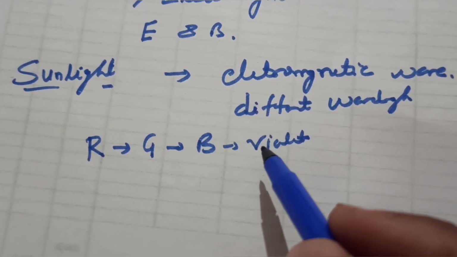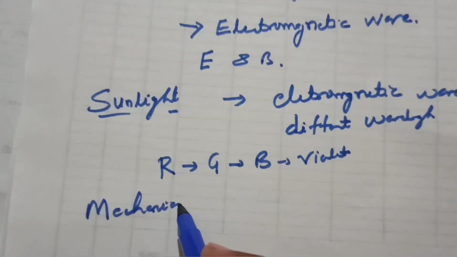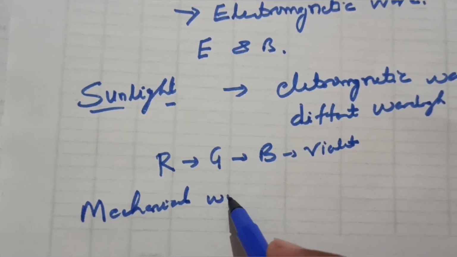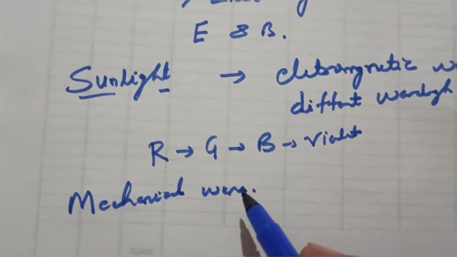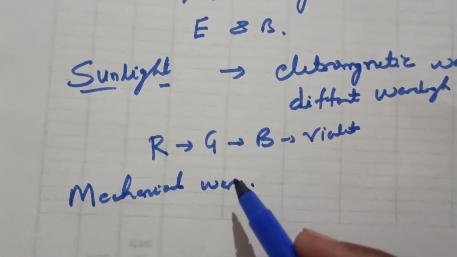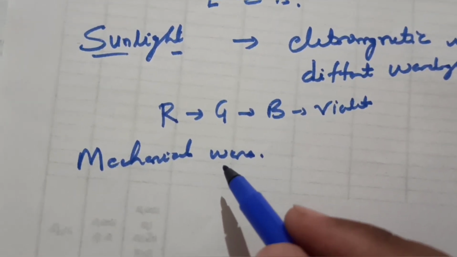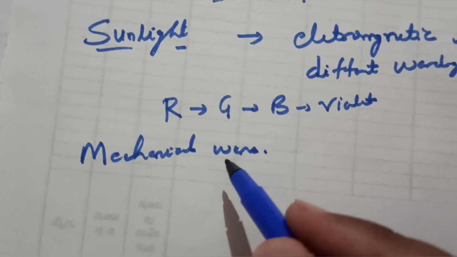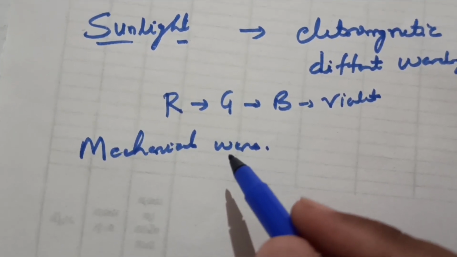You have heard about mechanical waves. Mechanical waves, like sound waves or waves in strings, require a medium. Without a medium, those waves cannot propagate. Just like sound needs a medium, which is air.